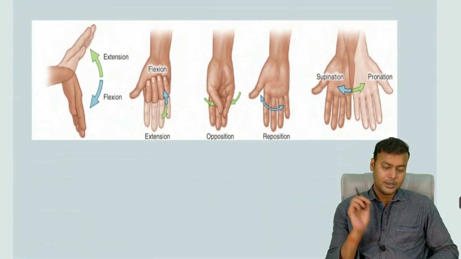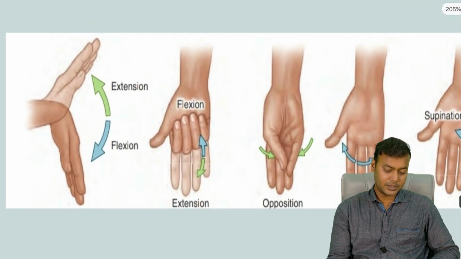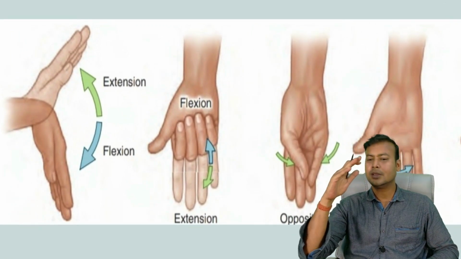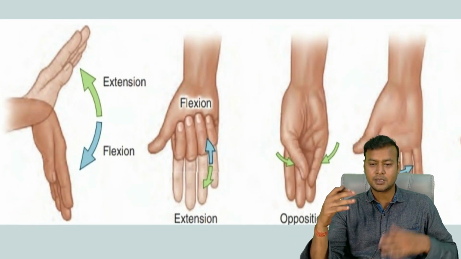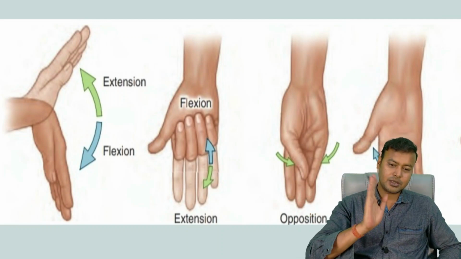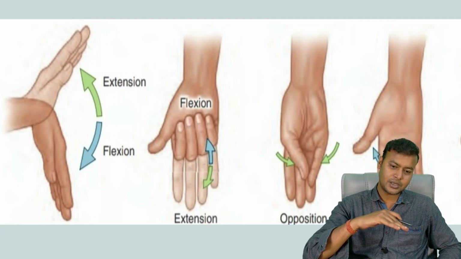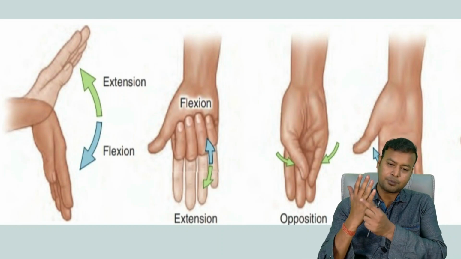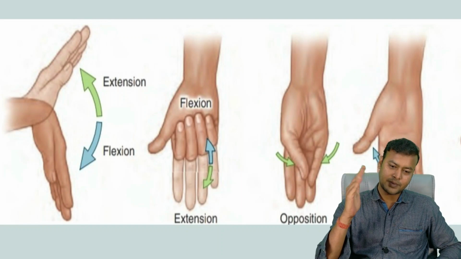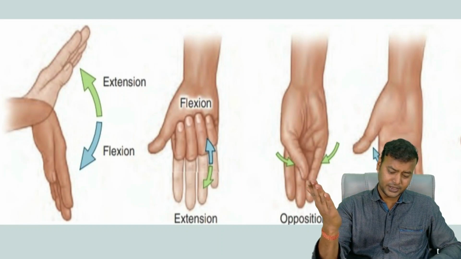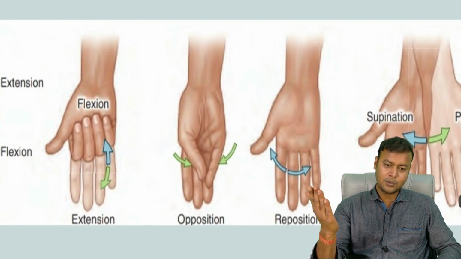So here are the images of the movements of the hand, because the hand and the foot have some special movements. They are not like your other parts of the body. So you can see here, this is the extension, this is the flexion at the wrist joint, and at the metacarpophalangeal joints, you have the flexion and extension.